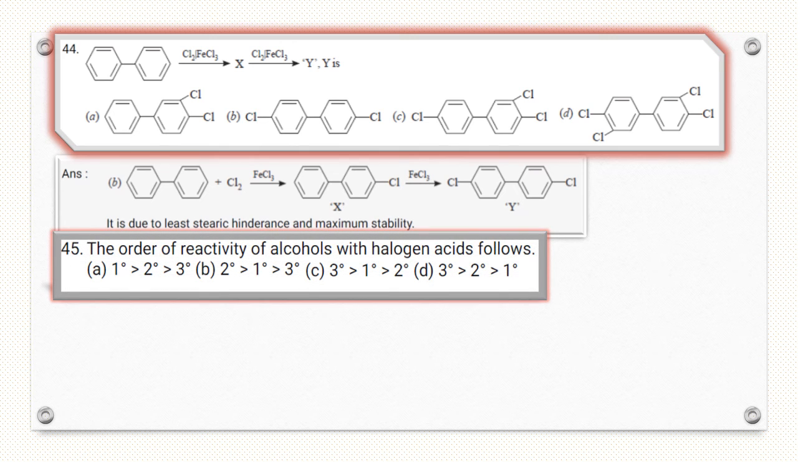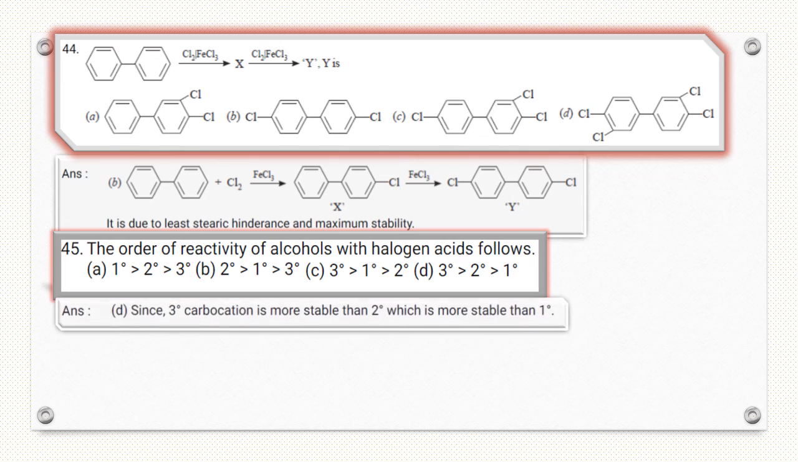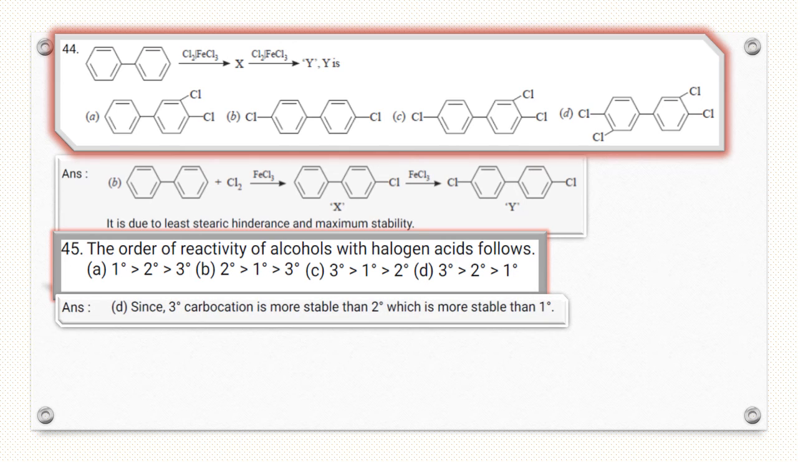Order of reactivity of alcohol with halogen acid. Alcohol reactivity is 3 degree alcohol is more reactive than 2 degree than 1 degree. So right answer is D. Because 3 degree alcohol forms 3 degree carbocation.